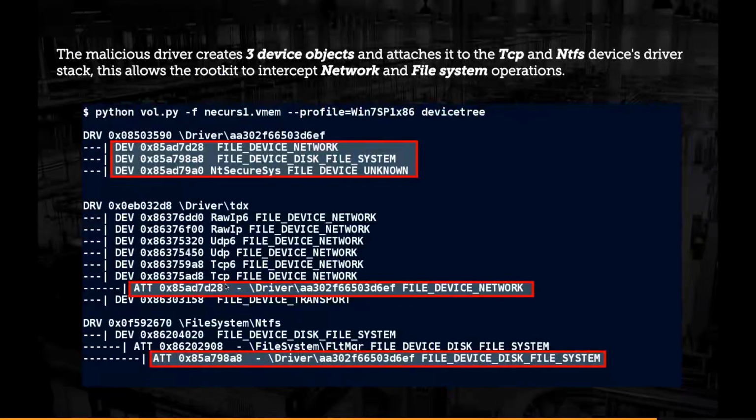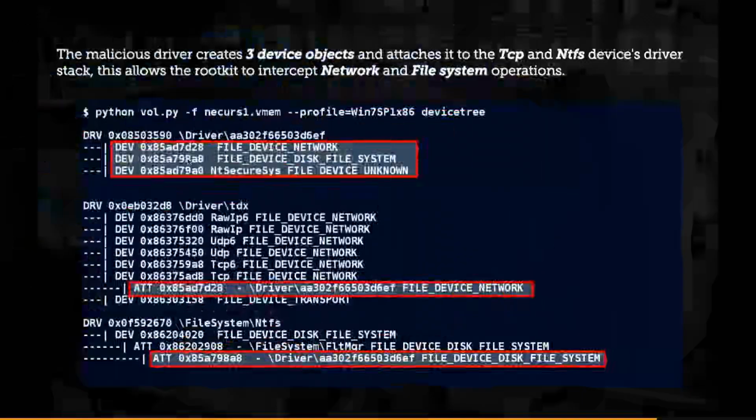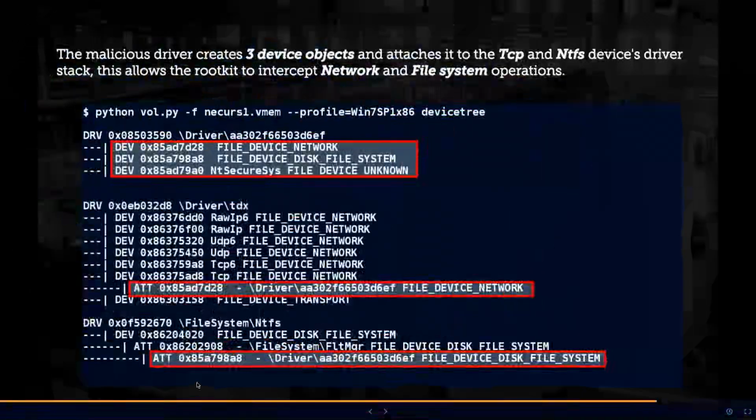Because it allows it to monitor the network activity. Think of it like an API hooking kind of stuff. So when the request goes to the TCP device, it is sitting on top of it. It's a filter driver. It can monitor what you're sending on the network, and if it wants, it can stop it, it can intercept, it can steal whatever you're sending on the network. That's one thing. Second, the file system device object is attached to the